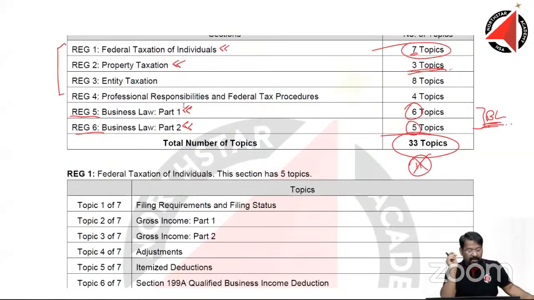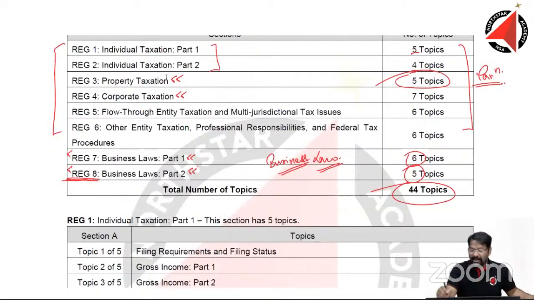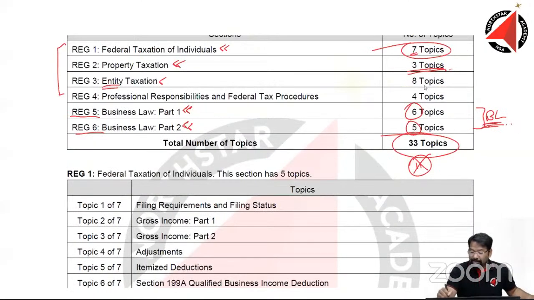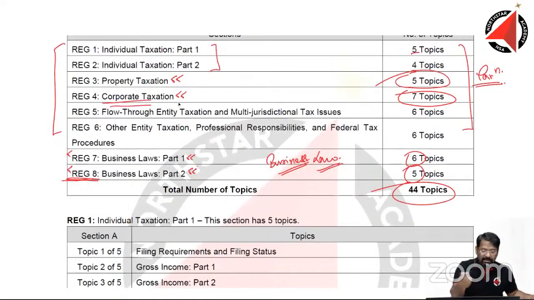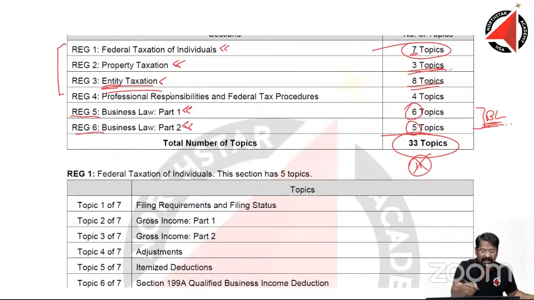So if you look at here, corporate taxation is not there. Is it not there? Entity taxation. Just that the name looks like it has changed. It had 7 topics, but it has 8 topics. Entity taxation, it is corporate taxation, the C corp and the S corp. So in my opinion, the entire corporate taxation has just been renamed as entity taxation.